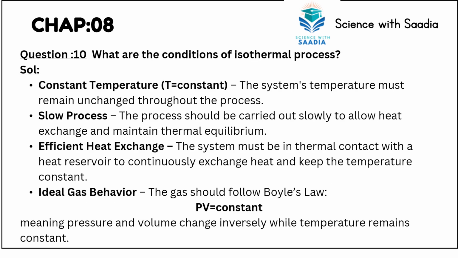Next question, we have question number 10, which is: what are the conditions of an isothermal process? So they are: constant temperature. The system's temperature must remain unchanged throughout the process. Next is slow process. The process should be carried out slowly to allow heat exchange and maintain thermal equilibrium. Next is efficient heat exchange. The system must be in thermal contact with the heat reservoir to continuously exchange heat and keep the temperature constant. And ideal gas behavior: the gas should follow Boyle's law, which is PV equals constant, meaning pressure and volume change inversely while temperature remains constant.